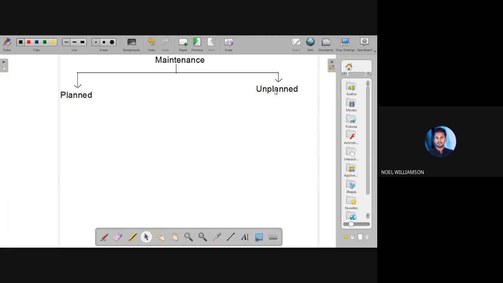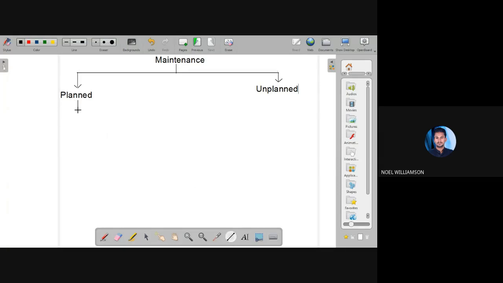And in unplanned maintenance, we are not at all planned, but when the failure occurs, then we will do some maintenance work by repairing or replacement. In that case, we have to wait for the repair, and additional repairing time will be there. Anyway, now this planned maintenance itself is classified into two.